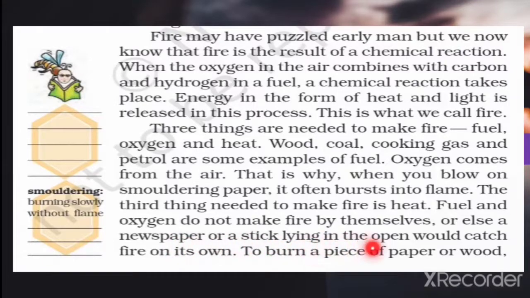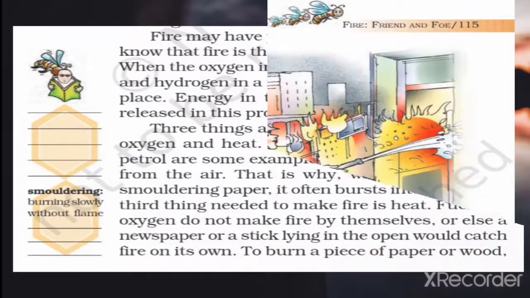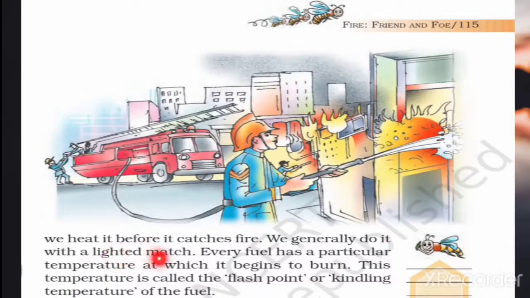Or else a newspaper or stick lying in the open would catch fire on its own. They cannot start burning on their own. For burning, they want heat. To burn a piece of paper or wood, we heat it before it catches fire. Yes, so these three things are very much needed to create a fire.